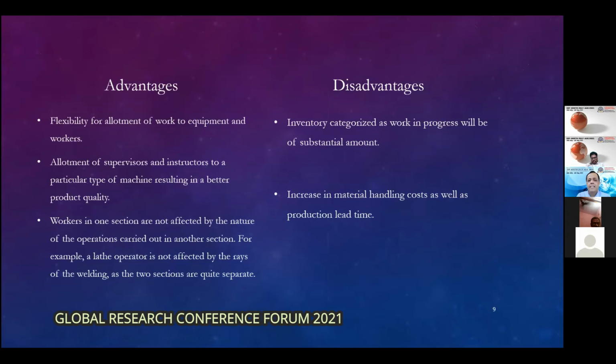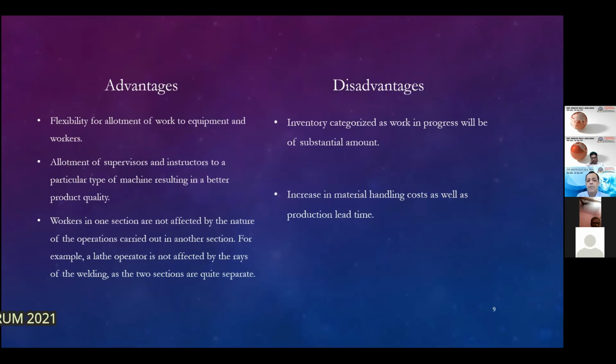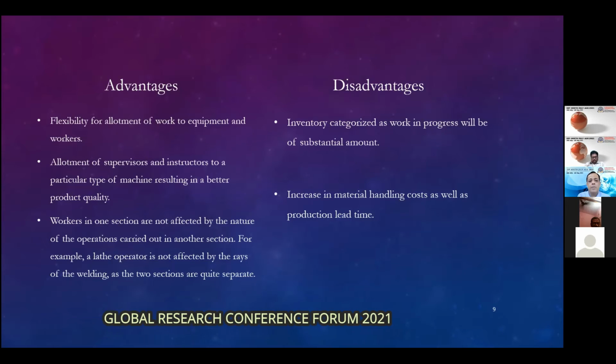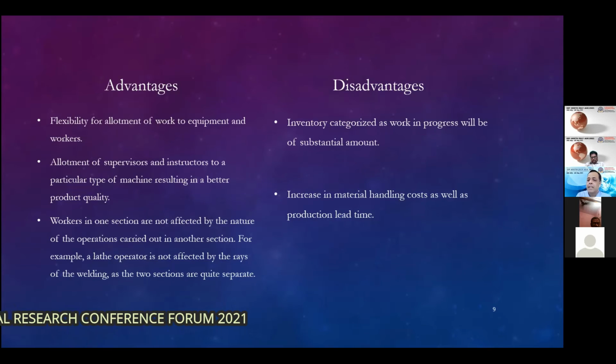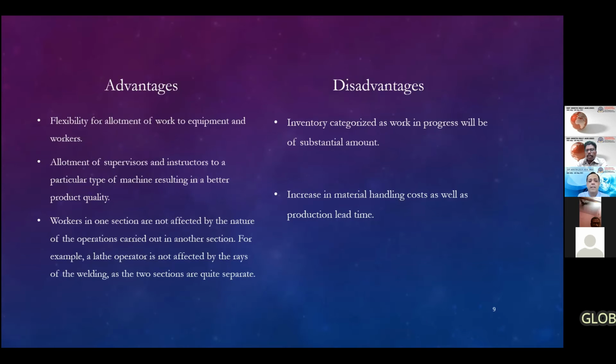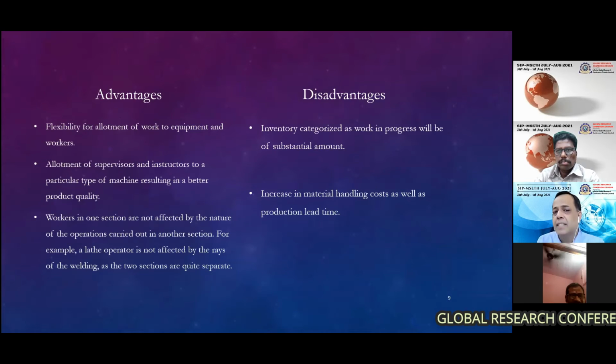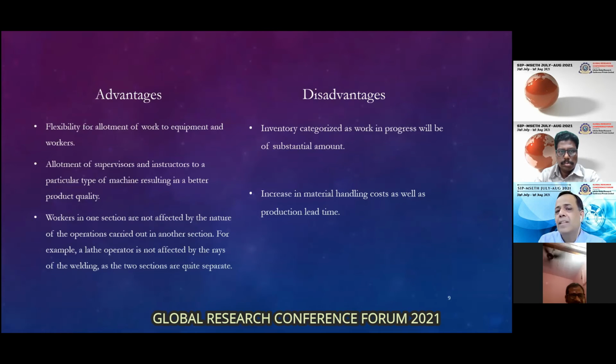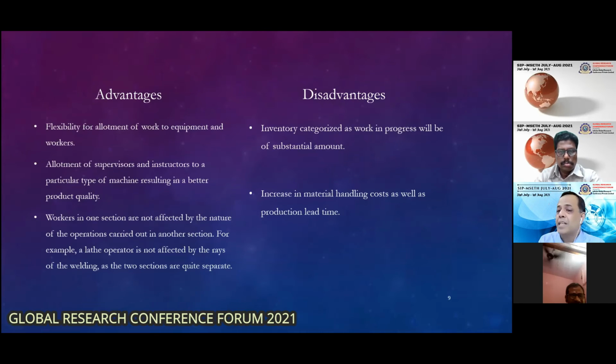Same thing here, advantages and disadvantages, the trade-offs for this type of model. Flexibility is there for allotment of work to equipment and workers. You have specialized workers for particular machines, and then you get the maximum efficiency out of them. Supervisors, allotment, instructors, they all can be done very easily, conveniently, and flexibly. Workers in one section are not affected by the nature of operations carried out in another section. However, the disadvantage, the biggest disadvantage is inventory categorized as work in process will be of substantial amount, because now you're working in the job shop.